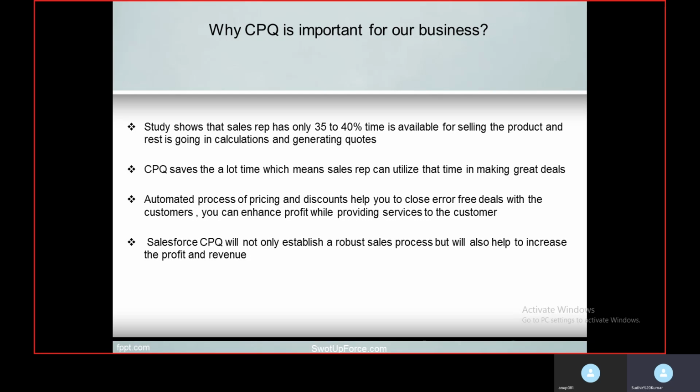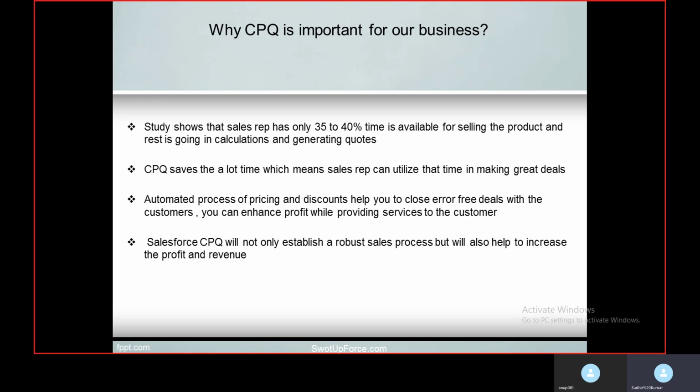Next thing, CPQ saves a lot of time, which means sales rep can utilize that time in making great deals. As we have told, if you are using a CPQ, then it will save your time, and that time can be utilized to connect with customers and discuss the requirement, understand the market requirement, and further you can give that feedback to your production team, that is what is required in market. And on behalf of that market research, you can increase your sales and compete in a better way.